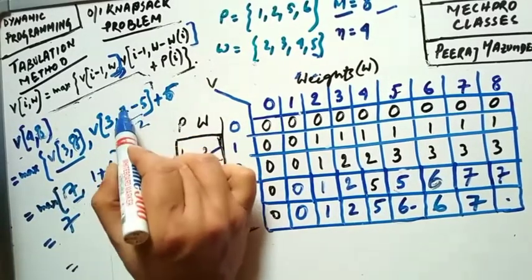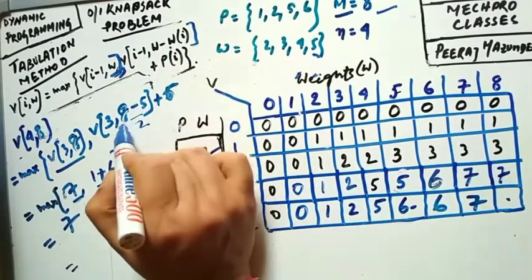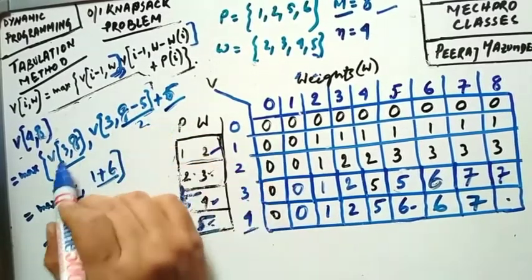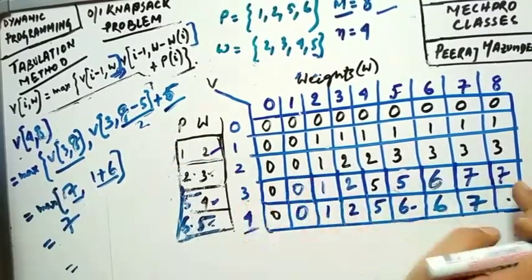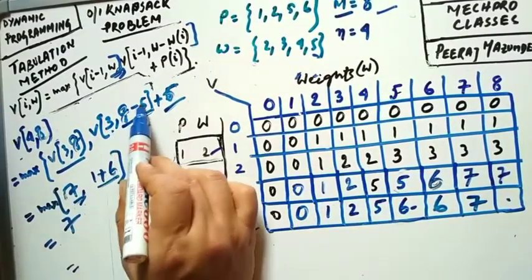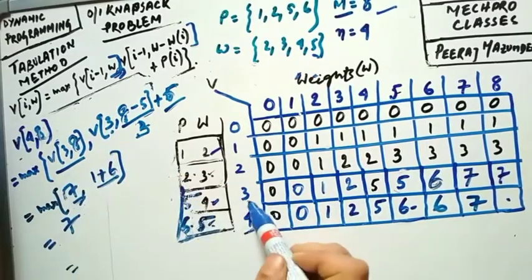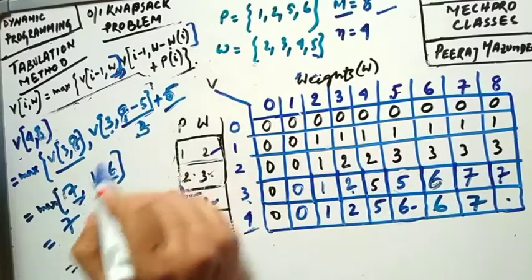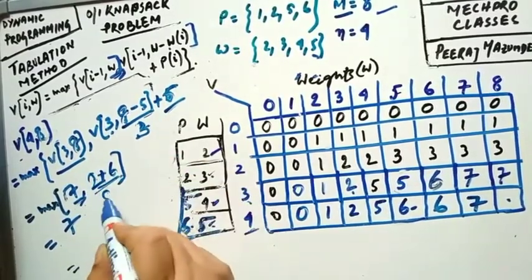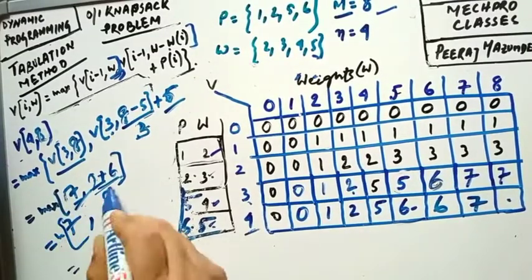Now the weight will be 8 minus w of I, that is 5, so it will be 5, plus profit will be 6. Now v of 3 comma 8, that is 7 as well. Now v of 3 comma 8 minus 5, that is 3. Okay, so 3 comma 3, that is 2, so I can write 2 over here, plus 6, so 6 plus 2 gives you 8, and this is 7, so 7 comma 8, that is the maximum of 7 comma 8, will give you 8 only.